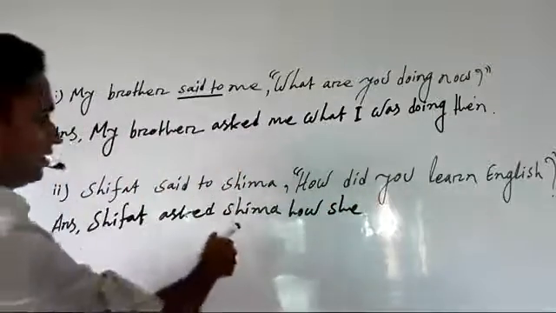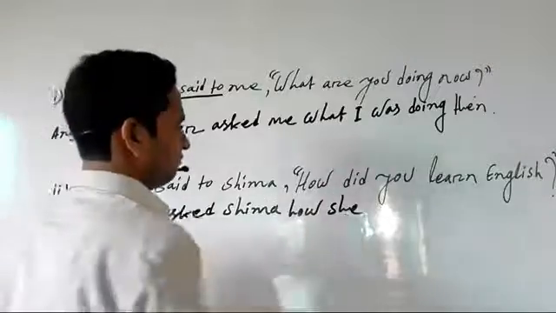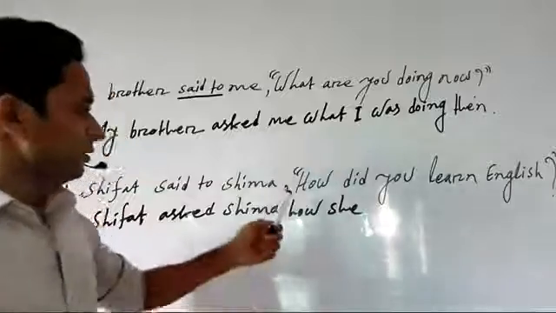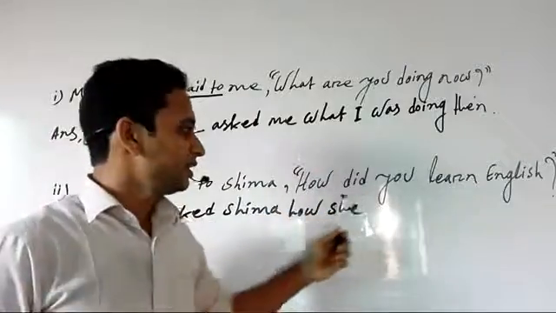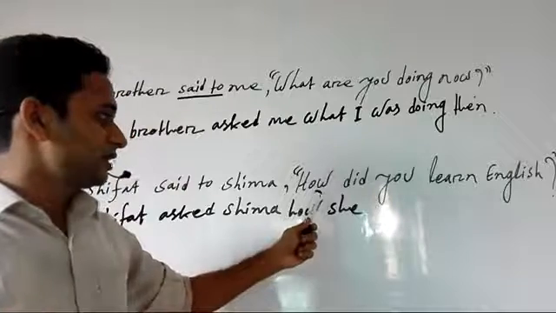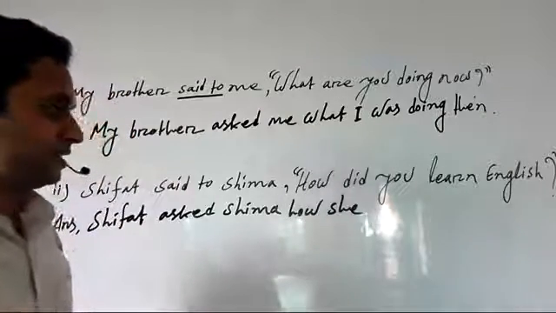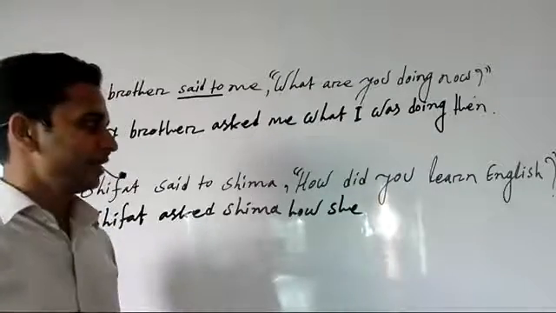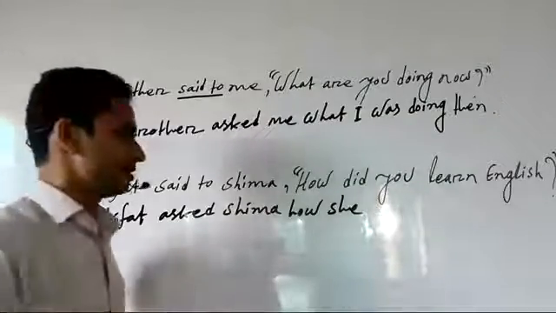Shifat asked Shima how she learn. How did you learn English? This direct speech is in past indefinite tense, and we know for past indefinite tense we turn it into past perfect tense.